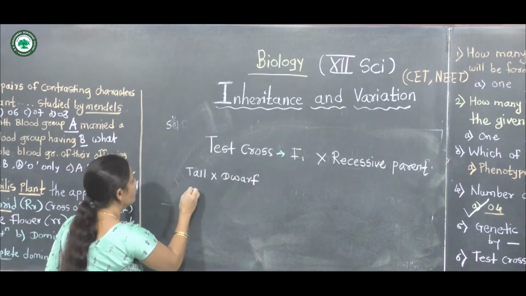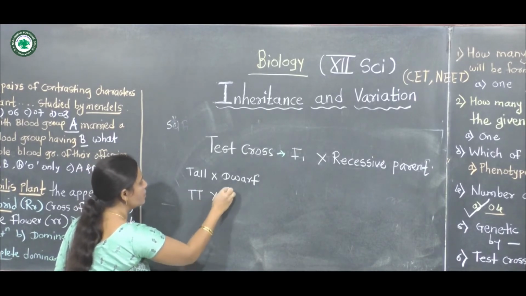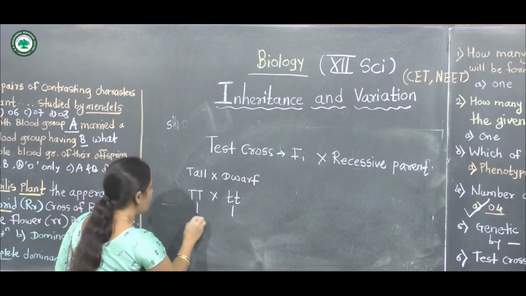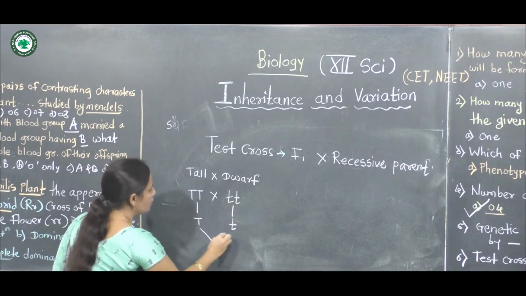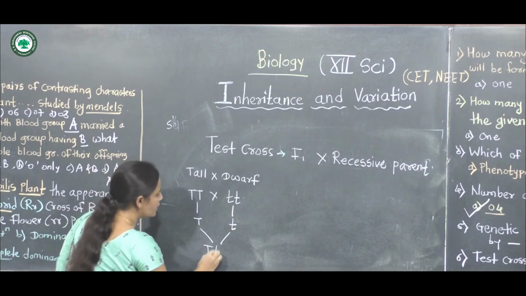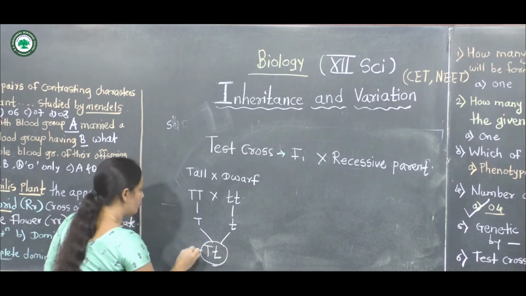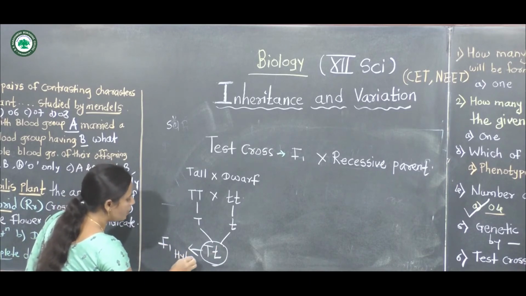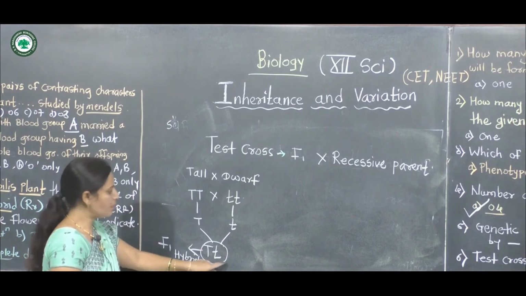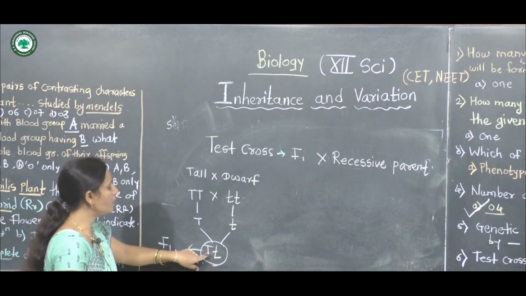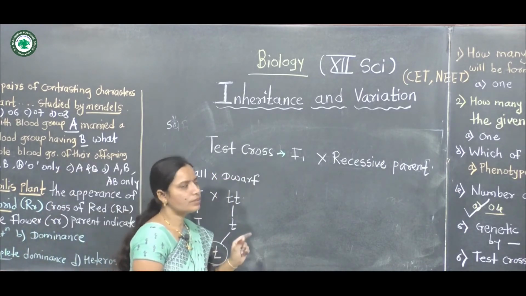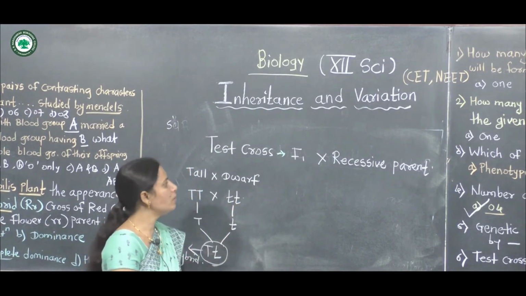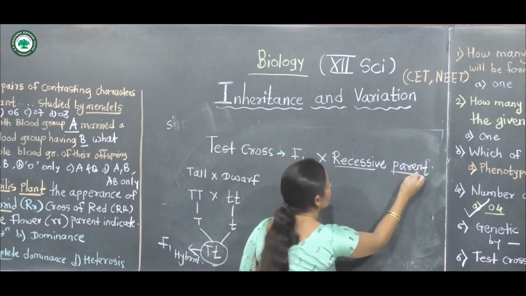The phenotypes are capital T small t, small t. The gametes formed are capital T, small t. The F1 obtained is capital T small t. This is an F1 hybrid. It is heterozygous, as dissimilar alleles are obtained. In a test cross, F1 means heterozygous, and F1 is crossed with the recessive parent.